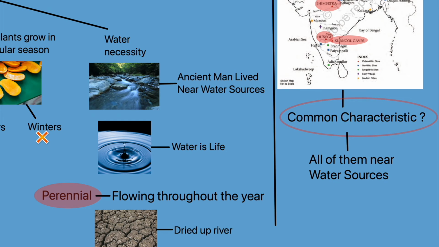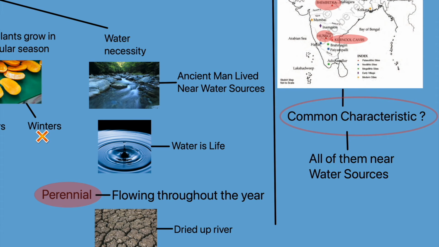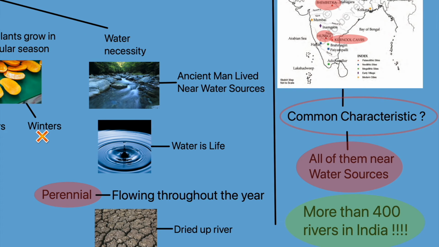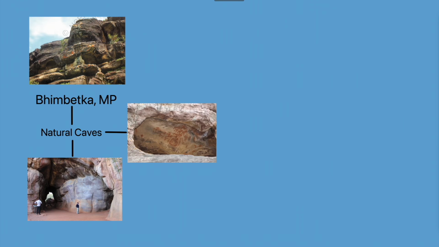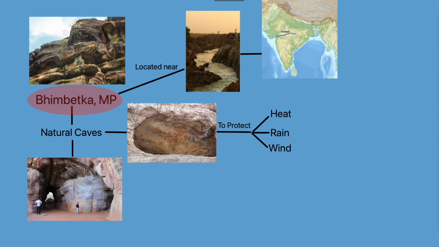Only a few major rivers are marked on this map, but if you look at the map of rivers in India, you will find there are more than 400 rivers flowing, which is a beauty in itself of this country. Now have a look at this picture. It is taken at Bhimbetka, about which we talked a few moments back. At this place, we found a lot of natural caves which early humans used to protect themselves from heat, rain and wind. And to your surprise, this place is also located near a water source, that is river Narmada.